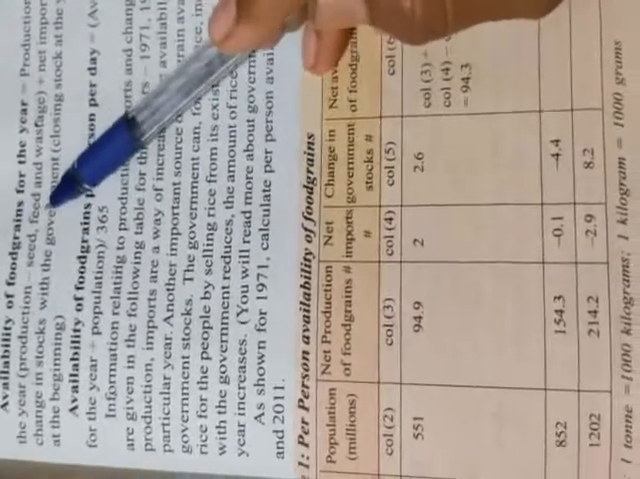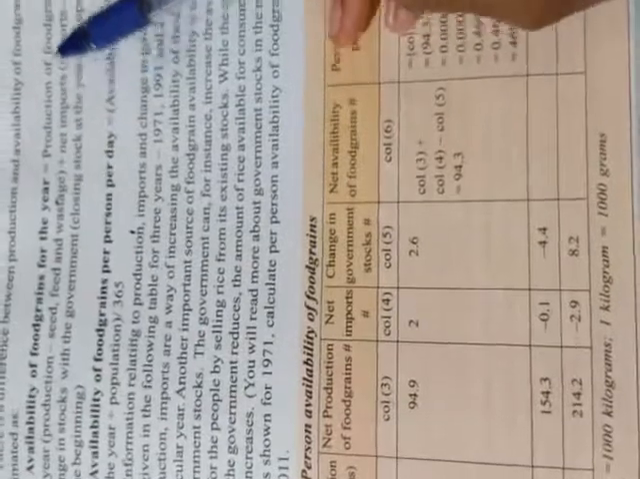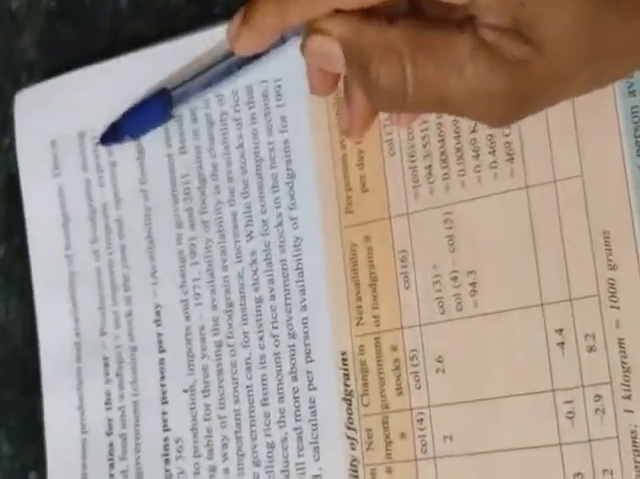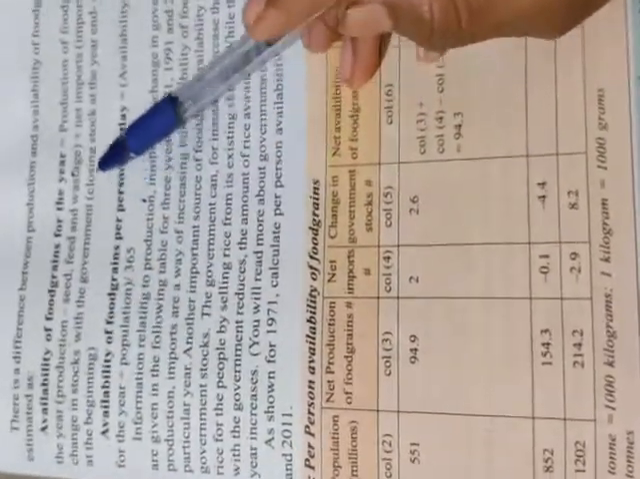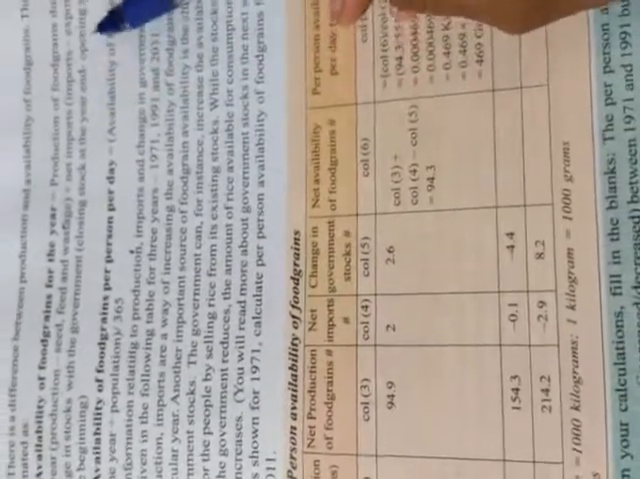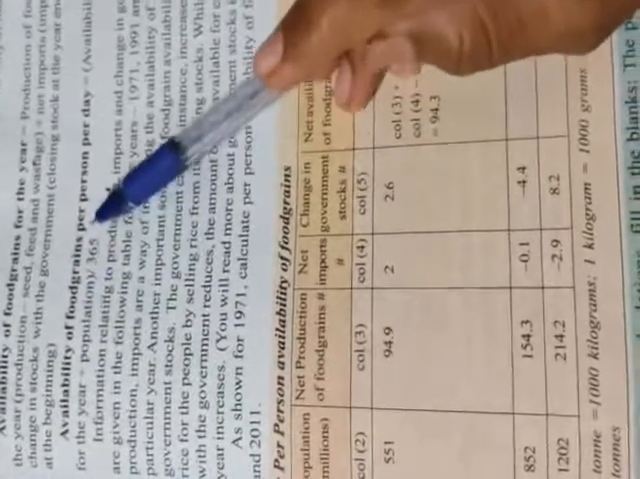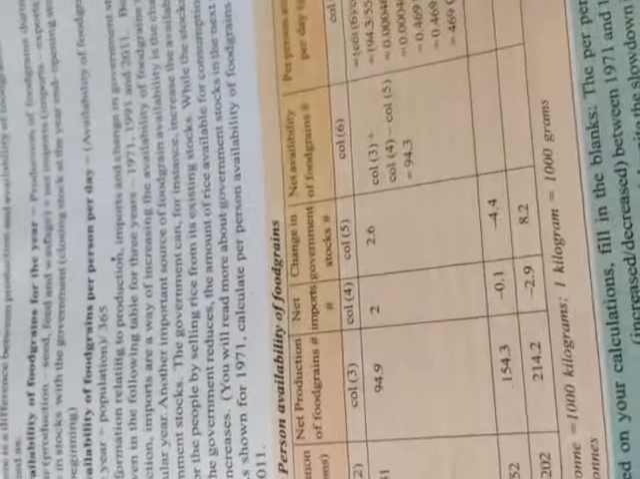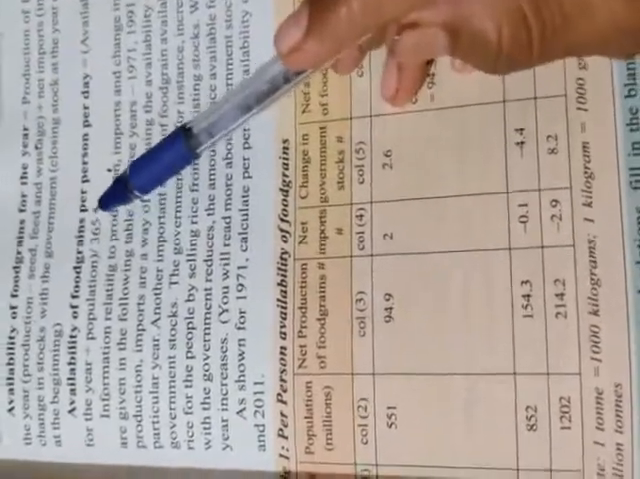Availability of the food grains for the year is production minus seed, feed and wastage, plus net imports, that is imports minus exports, minus change in stock with the government. Closing stock at the year end minus opening stock at the beginning. Availability of the food grains per person per day equals availability of the food grains for the year divided by population, divided by 365 days.